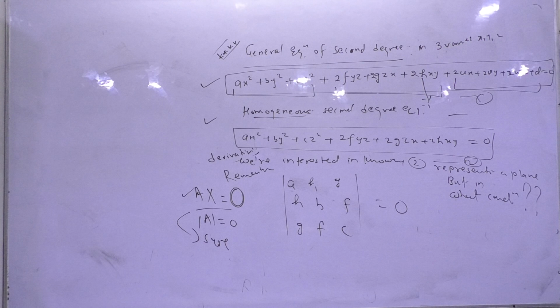In the same fashion, volume of a tetrahedron. Suppose that 4 vertices are given to you, x1 y1 z1, x2 y2 z2, x3 y3 z3, x4 y4 z4. You want to know the volume of that tetrahedron. So please do remember this formula, 1 by 6, the determinant value of x1 y1 z1 1 and so on. Clear hai? Please do remember.